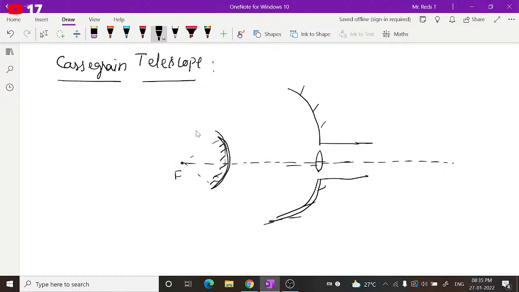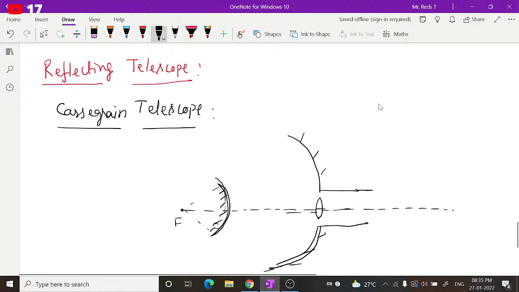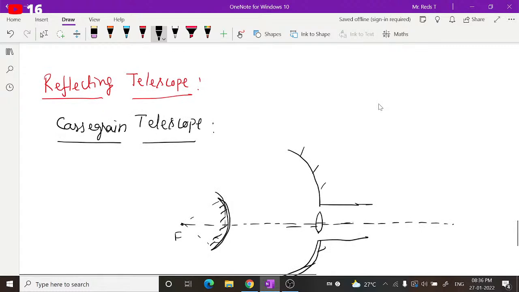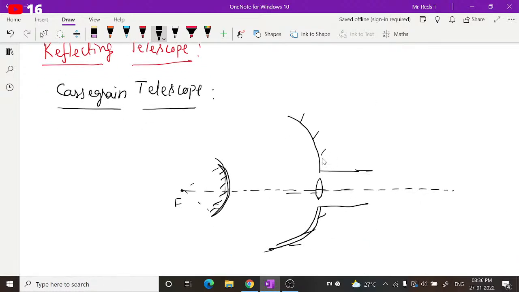Why we need this: we need a brief idea that telescopes using lenses produce some errors called aberrations, like spherical aberration, chromatic aberration, and some other kinds of errors. To overcome those aberrations, we use mirrors. Mirrors also possess those, but they have the least value of chromatic or spherical aberrations compared with lenses. What are those, chromatic and spherical?